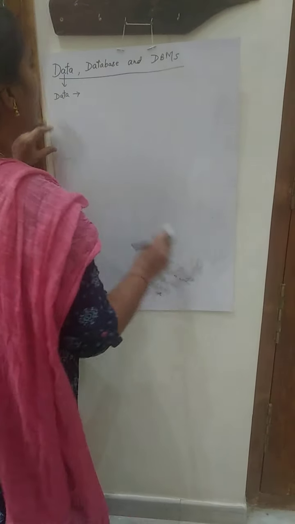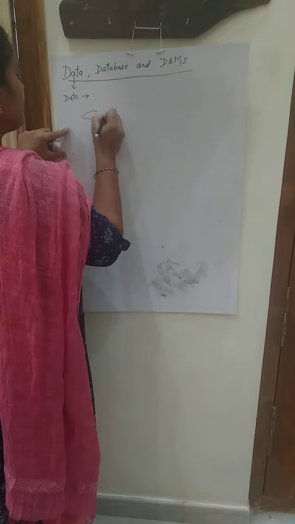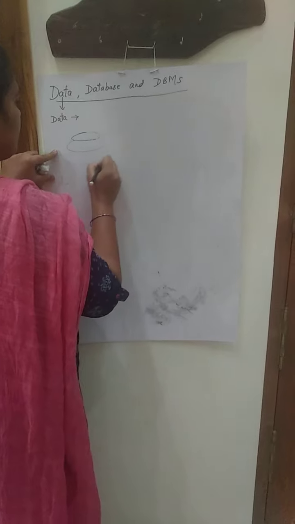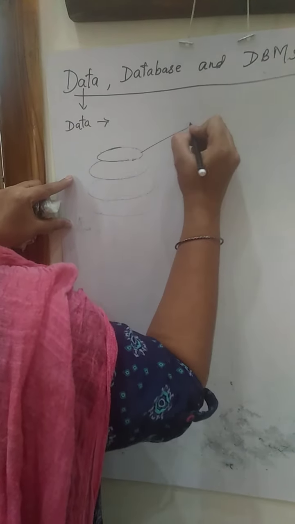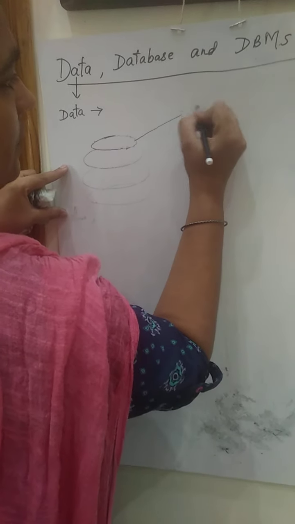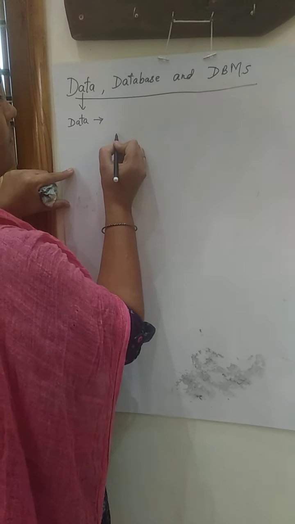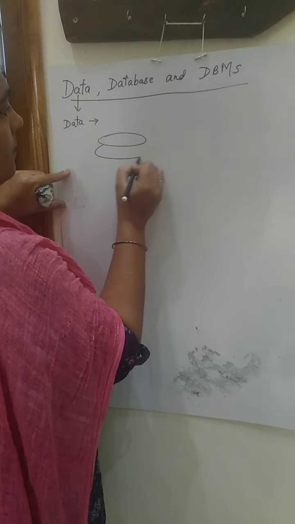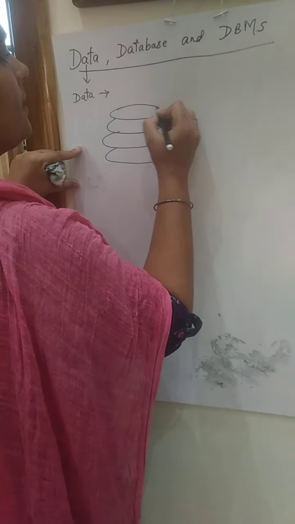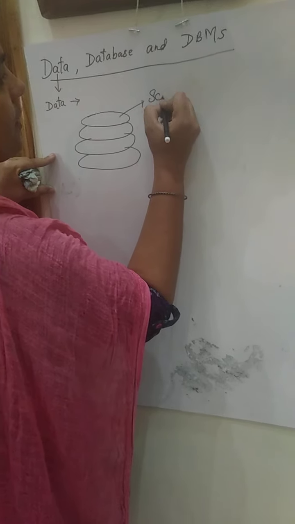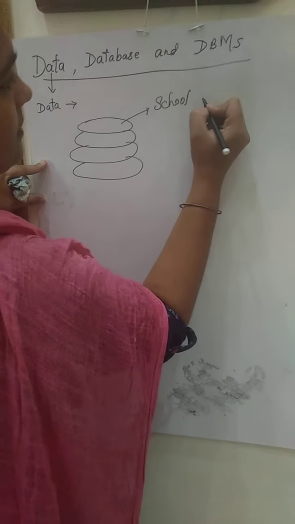So now when you are taking your school database, this will have all the information. Now let's take what is there in your school database.